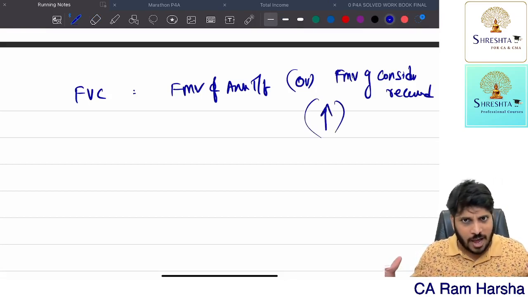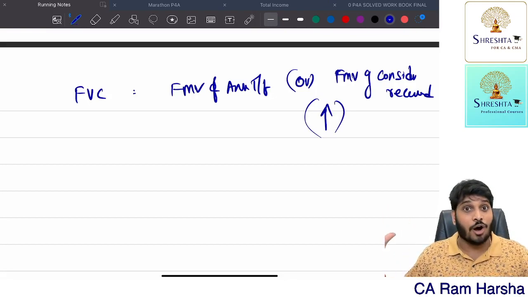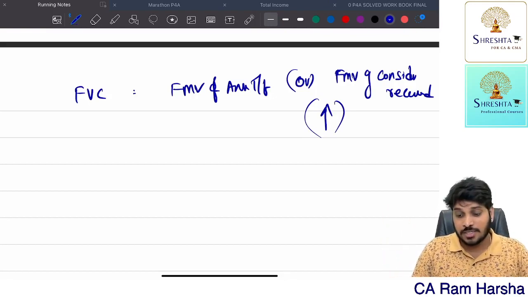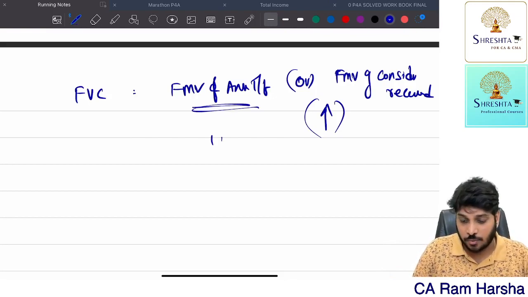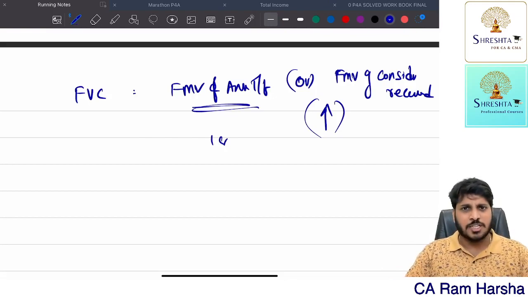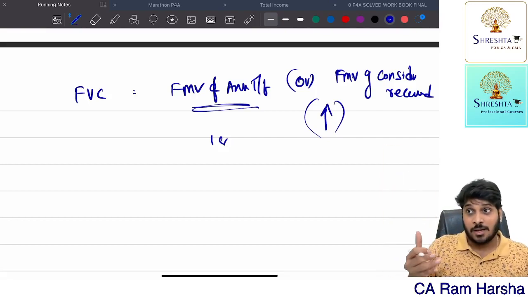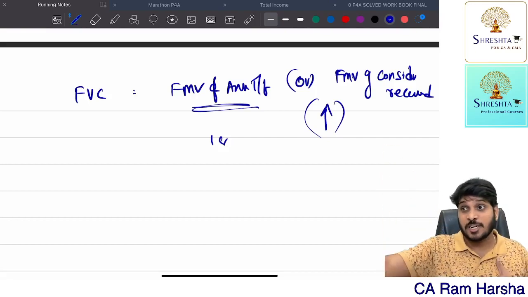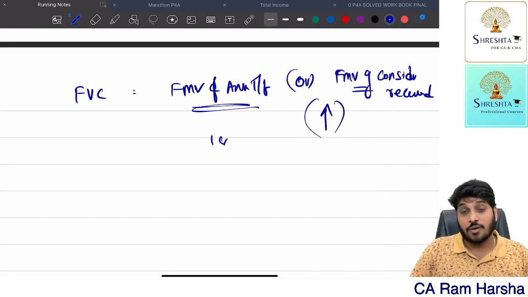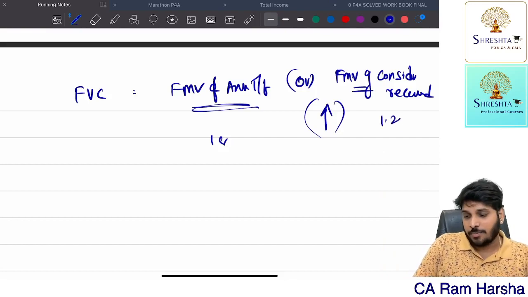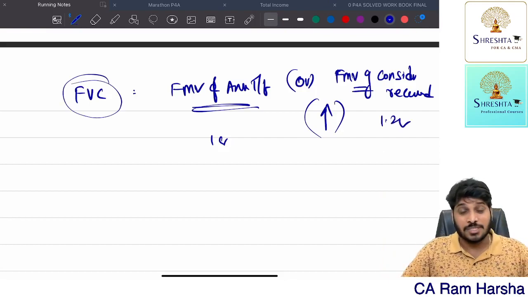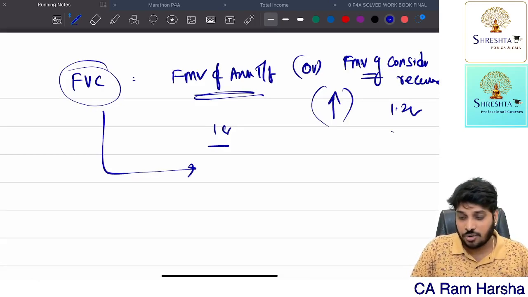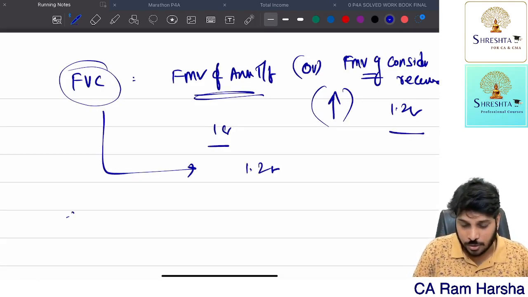Suppose I am transferring the business to somebody, right? Transferring business means I am transferring all my assets and liabilities, everything. So what is the market value of the assets I transferred? 1 crore. Since I transferred this business, I got something else. The other person paid me cash, or some land. What is the market value of the consideration which I received? Some 1.2 crore. So for slump sale, what is the full value of consideration? 1 crore or 1.2, whichever is higher, 1.2 crore.